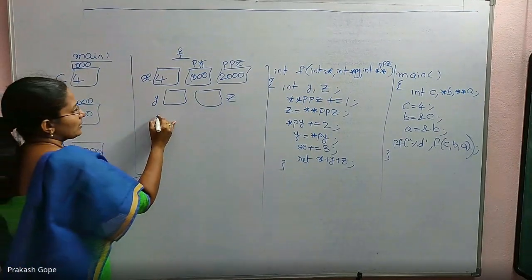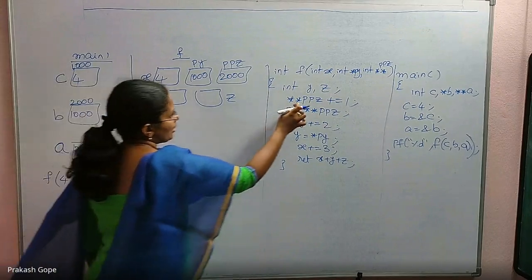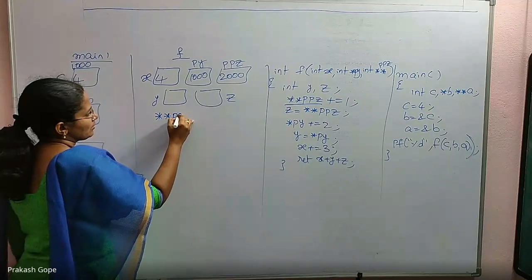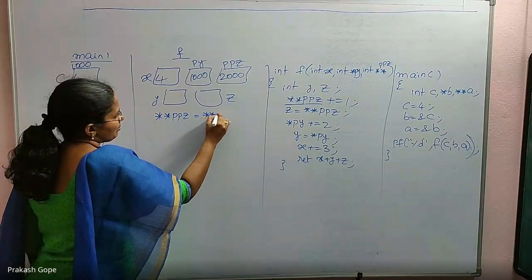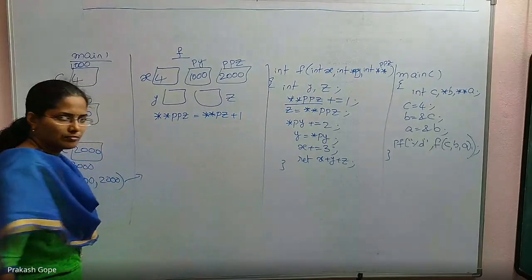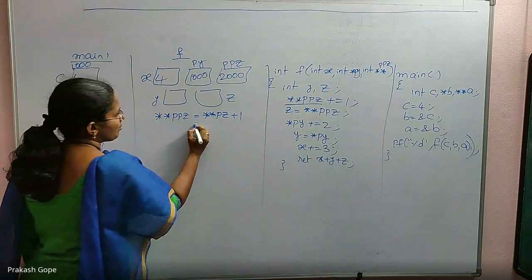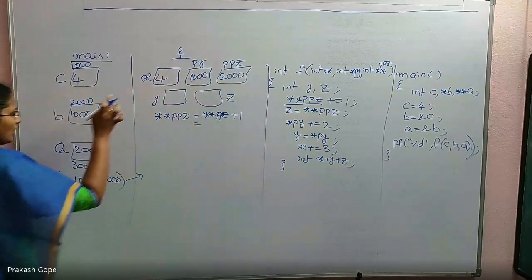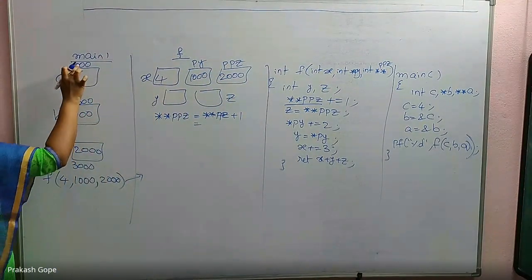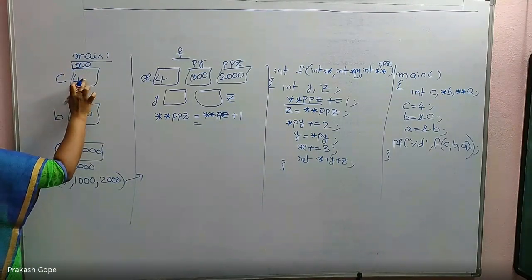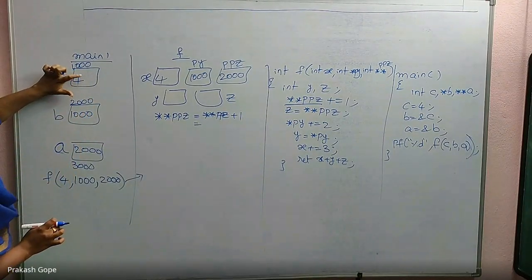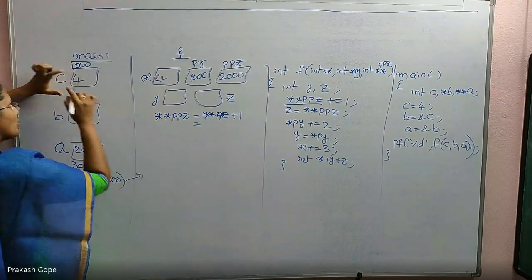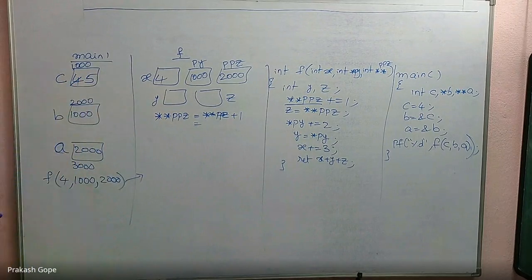Now start executing. Star ppz plus equal to 1, which means star ppz is equal to star ppz plus 1. That is the meaning. But what is star ppz? ppz has some address. That address has another address. The value in that address, 2 times dereferencing, 4, which means this content. This content must be added to 1 and should be the content of the same. So this location must be incremented by 1. That is the meaning.